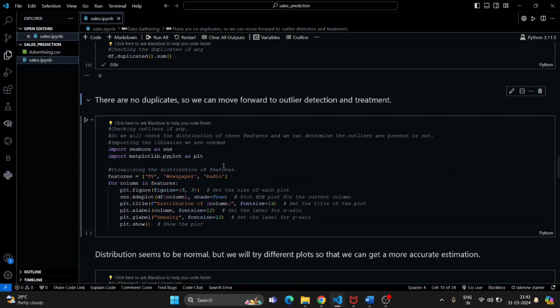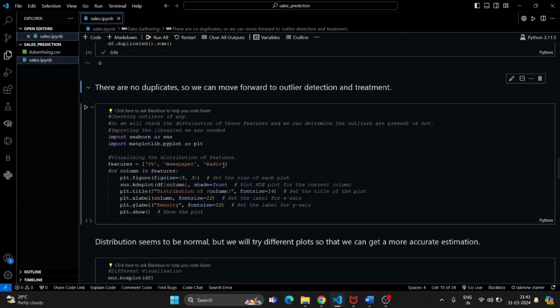Here I have called the distribution using a KDE plot, which is the kernel density estimation. I will check the distribution of the features TV, newspaper, and radio. If the distribution is normal, it means the data is okay. But if it's not, I have to transform the data because it will have some outliers. So I will check it, and I have kept it in a loop so that I can get all the plots at one time.